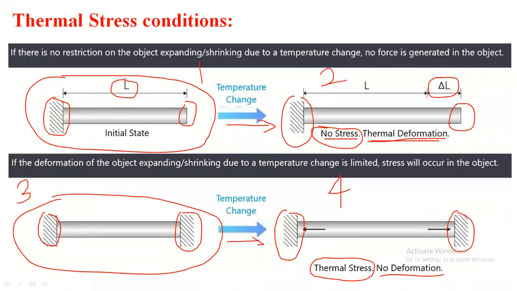When thermal stresses are developed, if there is a restriction to the deformation, then and only then is there a possibility of thermal stress development. But due to the increase or decrease in temperature, if expansion of the rod is taking place, at that time there is a possibility of thermal deformation only, but no stresses are developed.